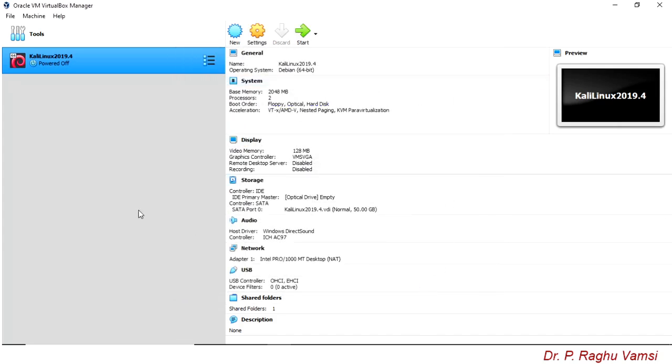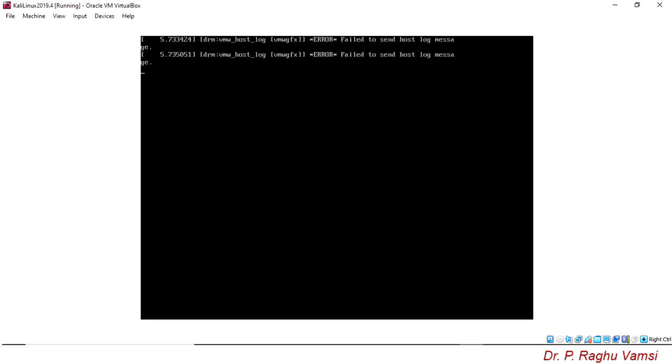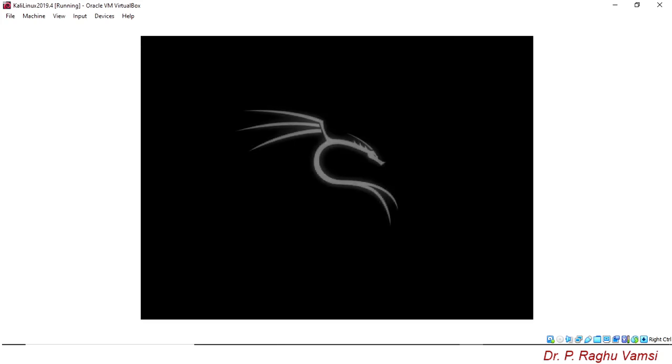Once it is done, start the Kali Linux. Wait till the Kali Linux system is booted, because when the Kali Linux system boots, the SSH service will also start. So you are supposed to wait till the booting process of the Kali Linux is completed.